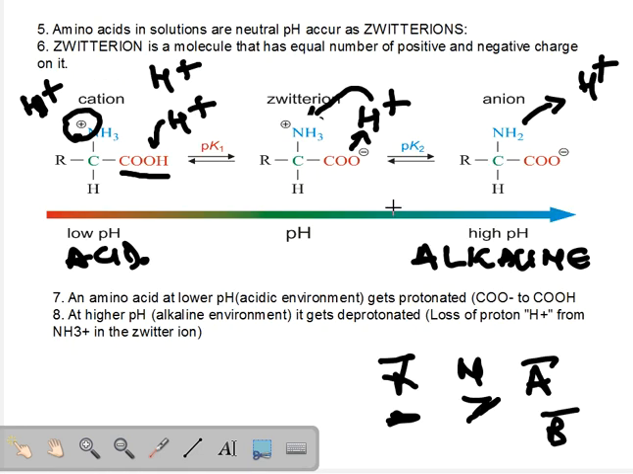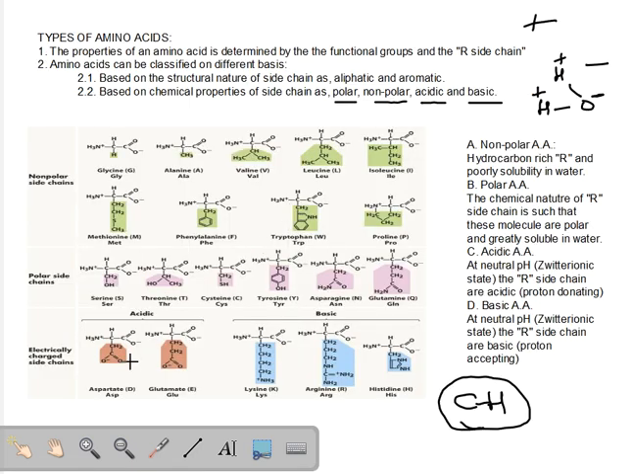Let's go back to this image. Let us assume for a moment that the side chain will not be hydrogen here. It will be something else. Let's take an example of an acidic amino acid.